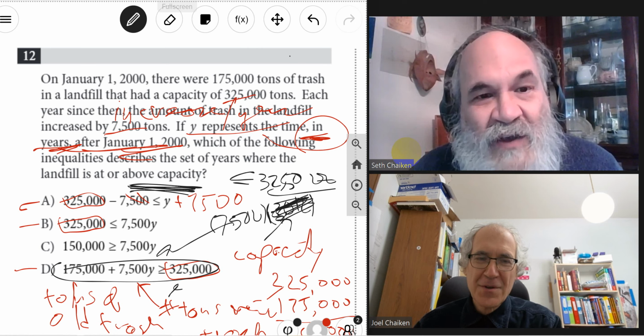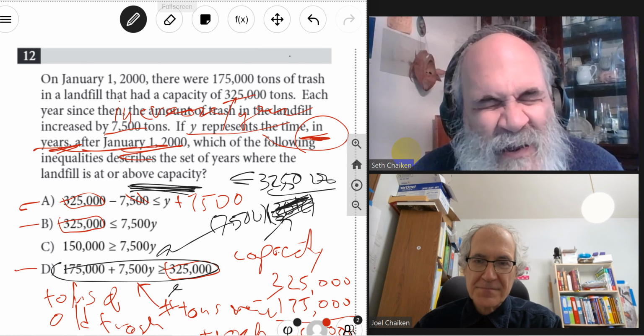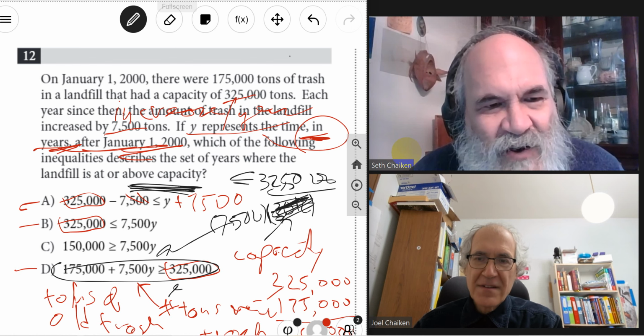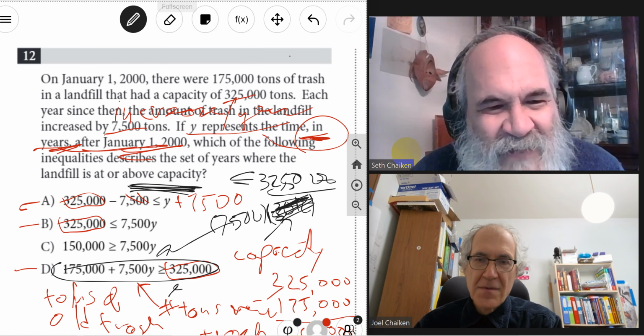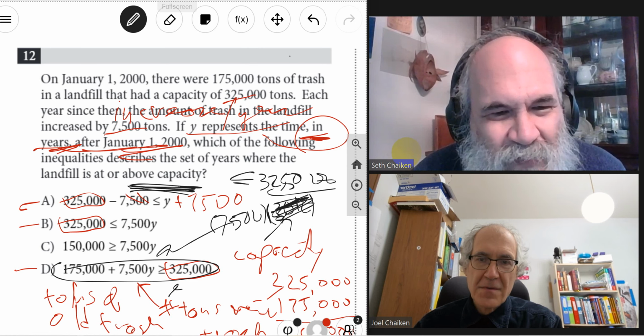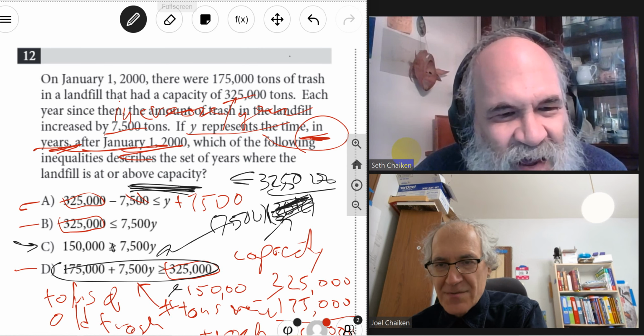Now I will simplify it by subtracting 175,000 from both sides. So I get a right-hand side of 150,000. So I'm going to write this down. In other words, you get this, except the inequality sign is reversed.